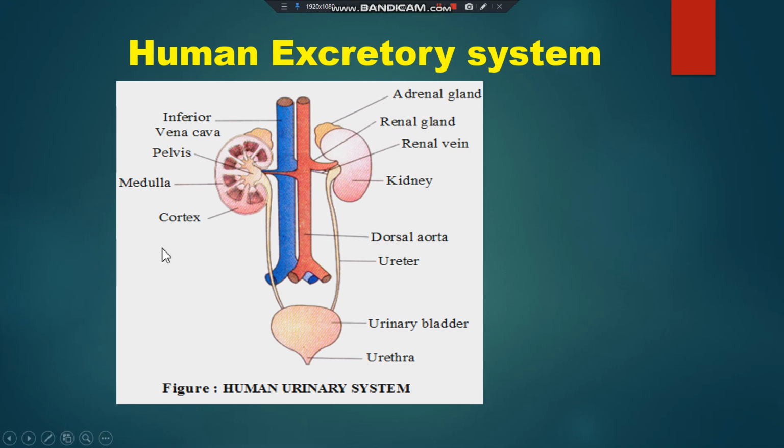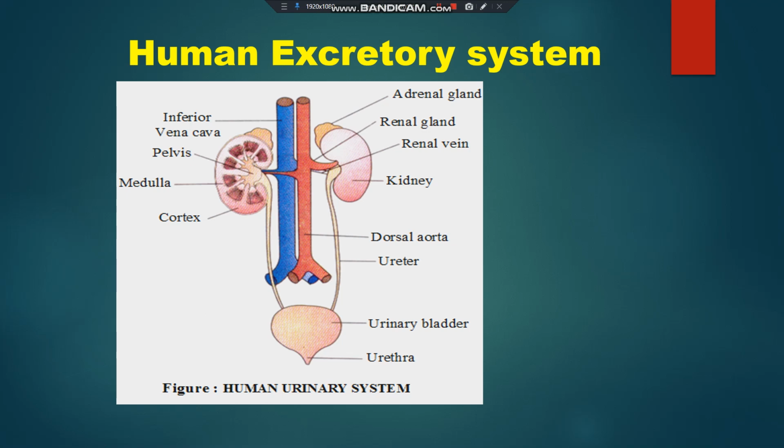When we look at the cross section of the kidney, we can see two main parts. The outer part is called the cortex and the inner part is called the medulla. So the kidney is divided into two parts, cortex and medulla, and each kidney is made up of several tubules. Very minute tubules are present in the kidney, which are actually the filtration units, and these tubules are known as